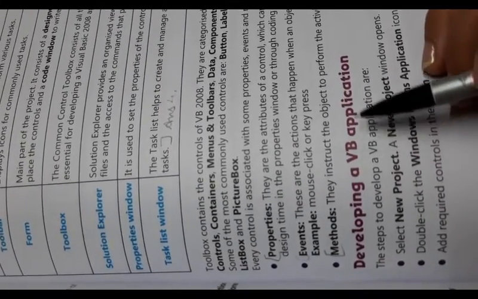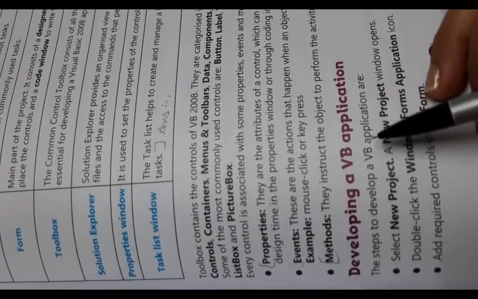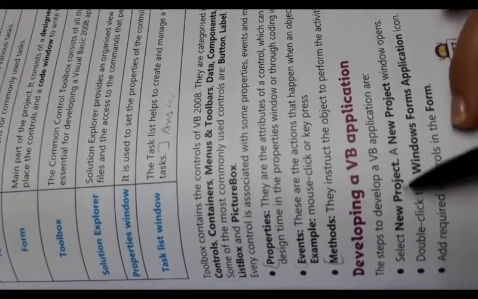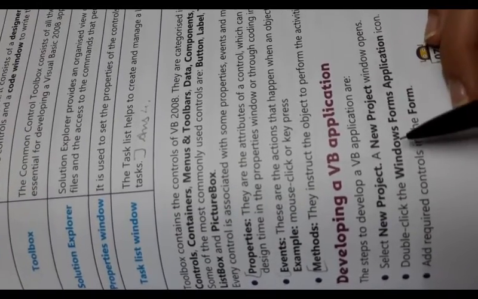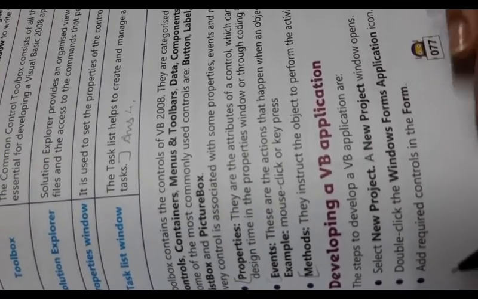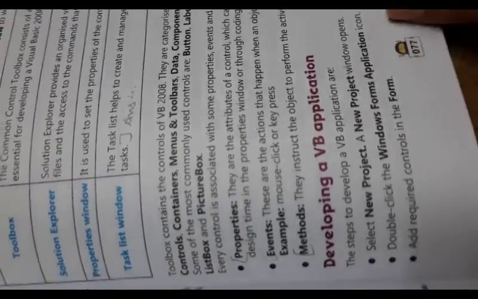Developing a VB application. The steps to develop a VB application are: select New Project, a New Project window opens. Double click the Windows Forms Application icon. Add the required controls in the form.